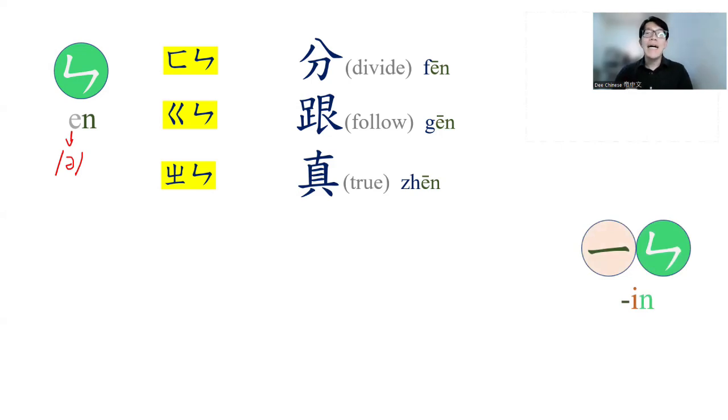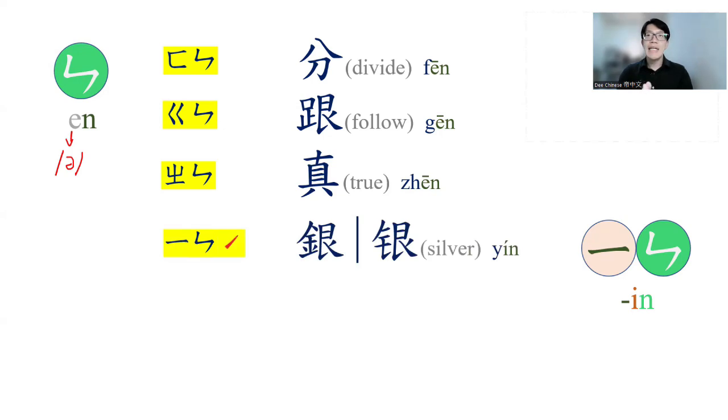But when en is combined with medials, its vowel is affected by different medials. Look at the fourth example. When en is combined with i, the same, because i is a high vowel, the e is affected and assimilated by i. It will be in.